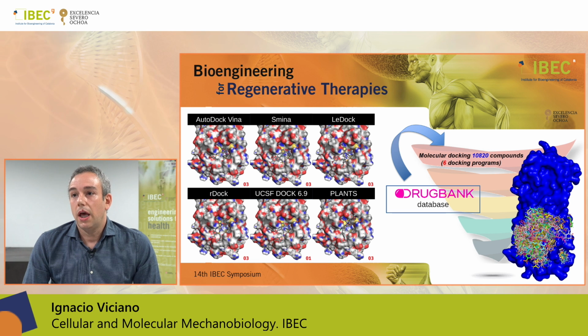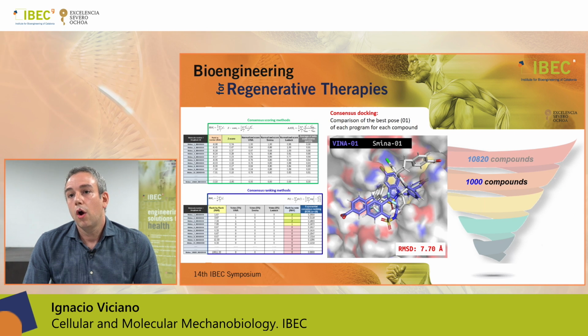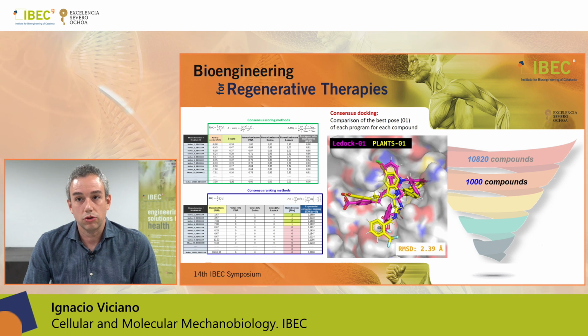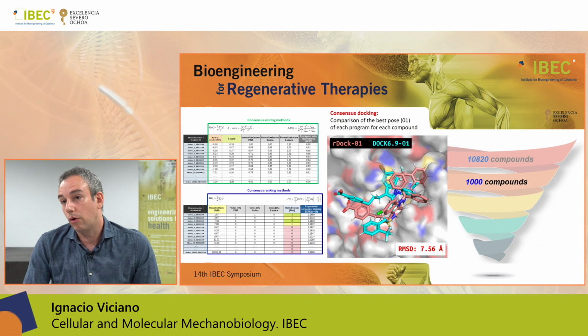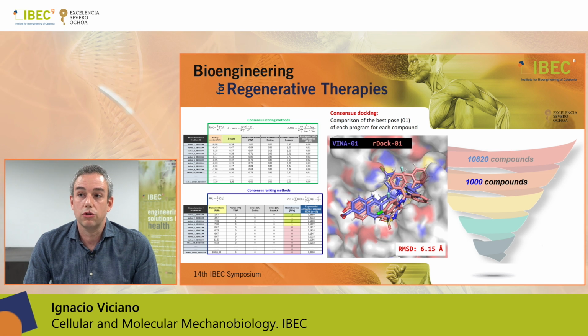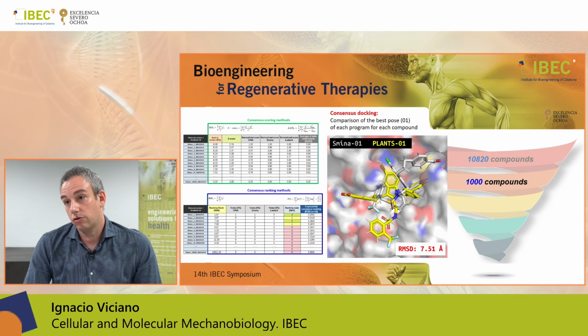Well, in the first stage of this virtual screening, we performed the molecular docking of the full prepared database against the active site of the protein. In this case, we made use of 6 different docking programs instead of only one. The results of these molecular docking studies were analyzed by means of several consensus techniques, such as consensus scoring methods, several consensus ranking methods, as well as consensus docking methods, in which we compare the first pose of each program. In this way, we could reduce the original amount of compounds to only 1,000 compounds.